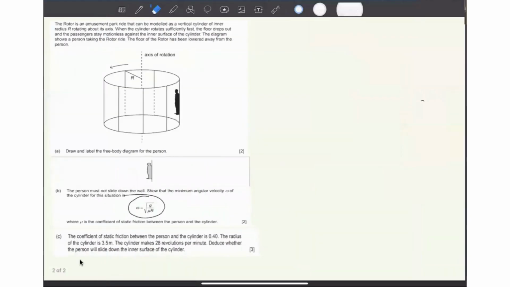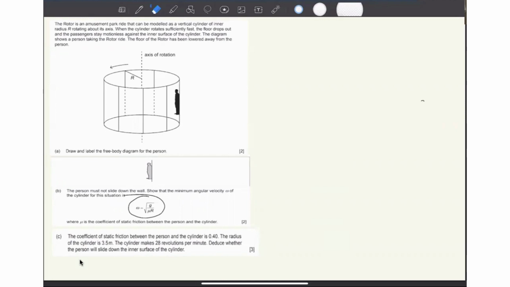To discuss one of the problems which came recently in the 2020 IB physics paper. It was a paper from October and November. So let's discuss this problem. Okay. So over here, you can see that in this question there is a person standing in an amusement